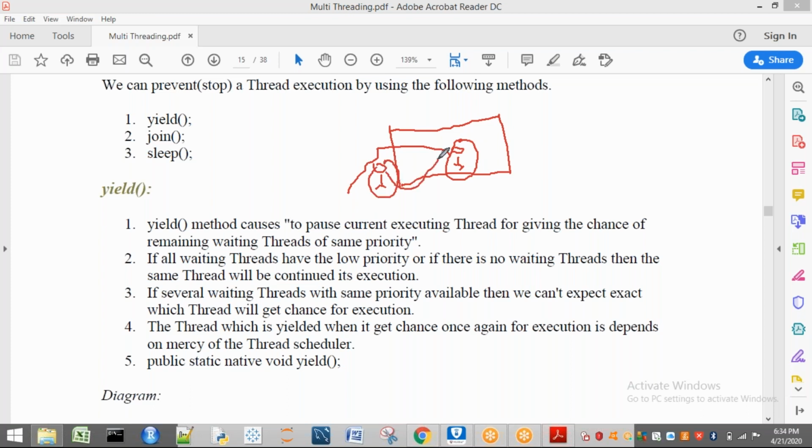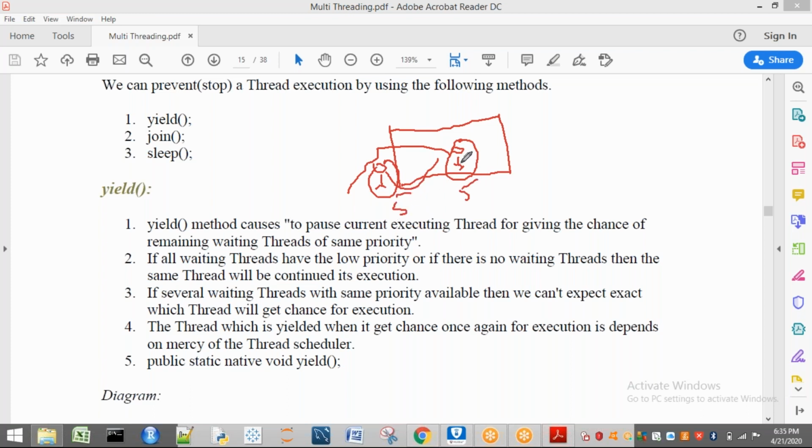That means yield is nothing but it stops on its own. It passes its execution, goes to the waiting state, and gives a chance to waiting threads. Now the concept is, what is a waiting thread here? A waiting thread is a thread which is waiting for execution. Now let us consider when this thread is going to give a chance to the other one: if both have the same priority, let us consider the priority of this one is 5, for example, and this one is also 5.